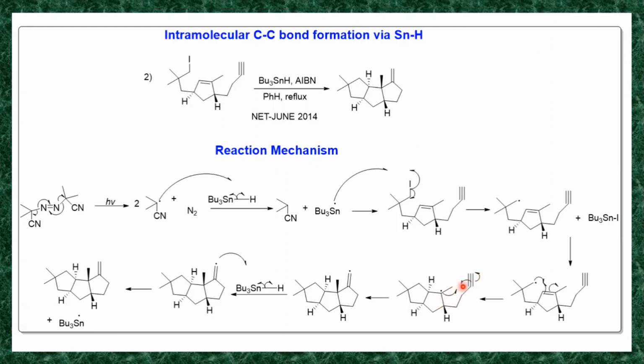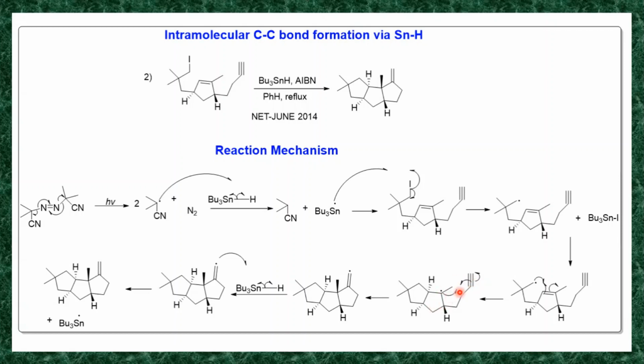The 5-membered ring is quite easy to form because this CH2 radical will react with this and not with the other CH2 radical, so the conformation is easy. Before that, you have to see the stereochemistry of these radicals also.